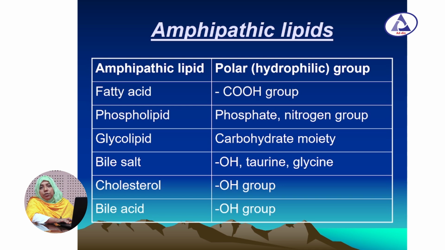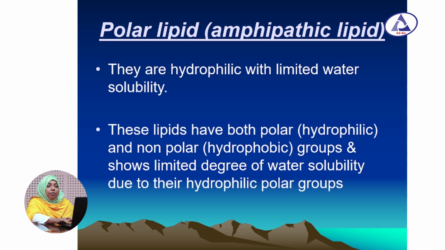So what are the polar groups of these amphipathic lipids? In case of fatty acid, the polar group is carboxyl group. In case of phospholipid, the polar group is phosphate group and nitrogen group. In case of glycolipid, the polar group is carbohydrate moiety, and in case of bile salt, the polar group is hydroxyl group, taurine and glycine. In cholesterol, the polar moiety is hydroxyl group, and bile acid polar moiety is also hydroxyl group. So amphipathic lipids are lipids that have both polar group and non-polar groups, and they show limited degree of water solubility.